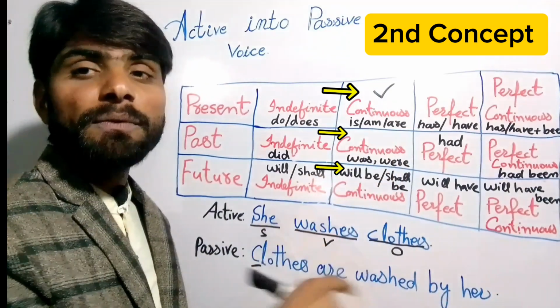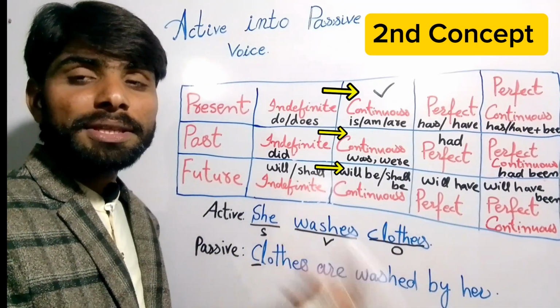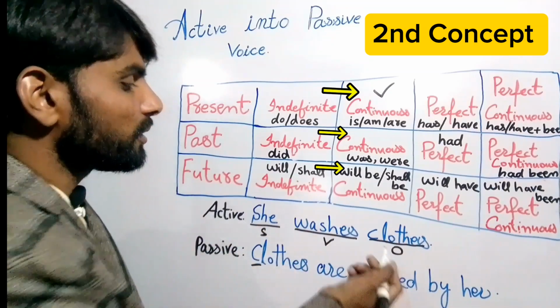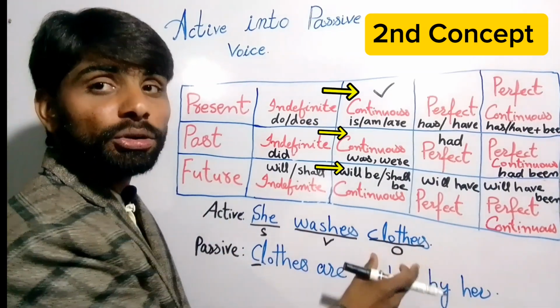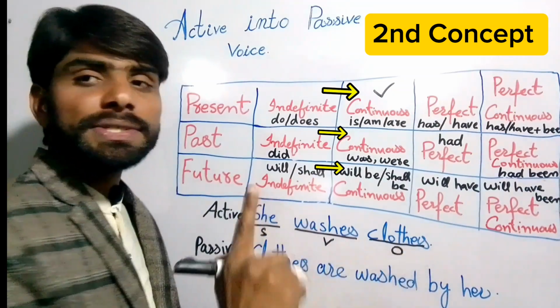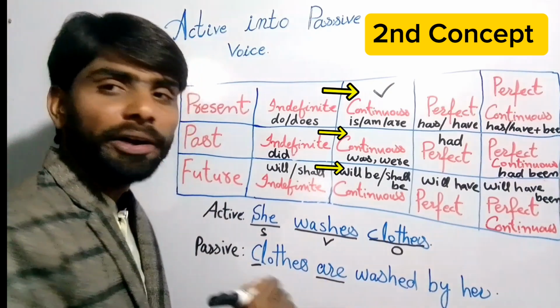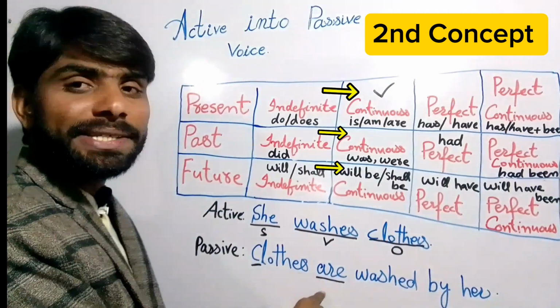Am we use only with I, and are we use with plural things. Here it is clothes, which is plural, not a single cloth. That's why we have used are here, not is or am.